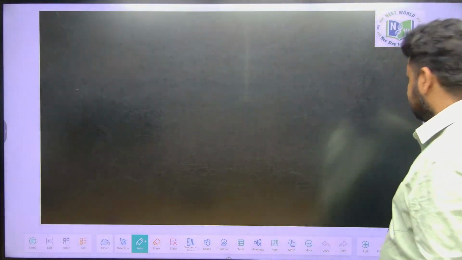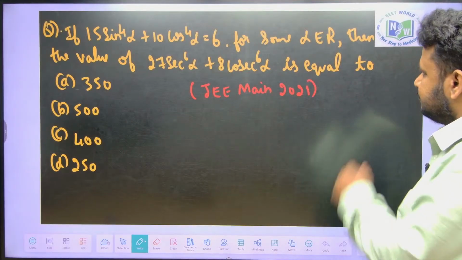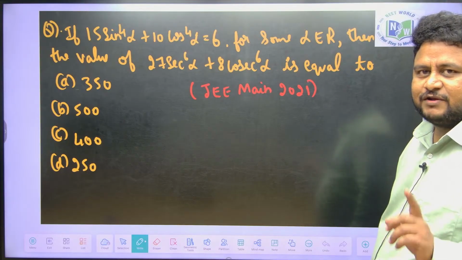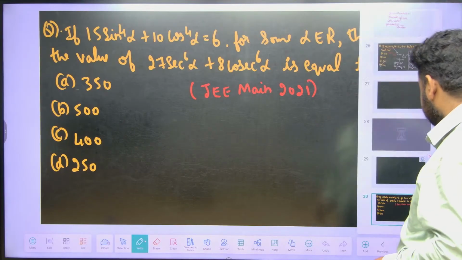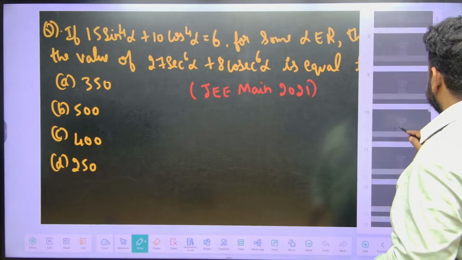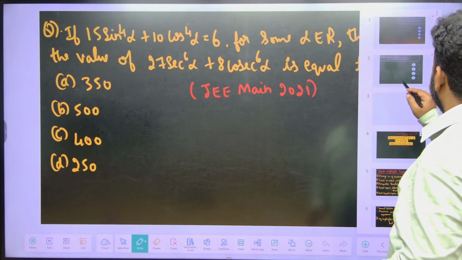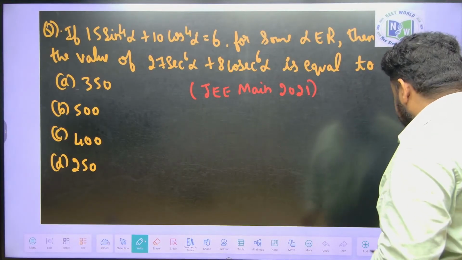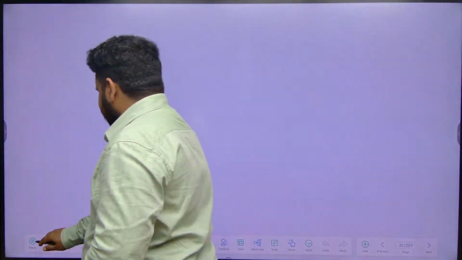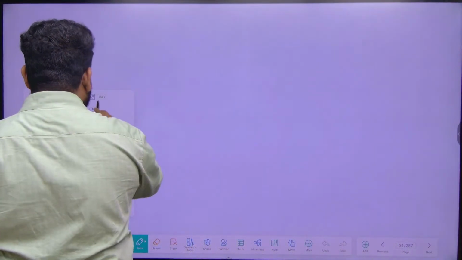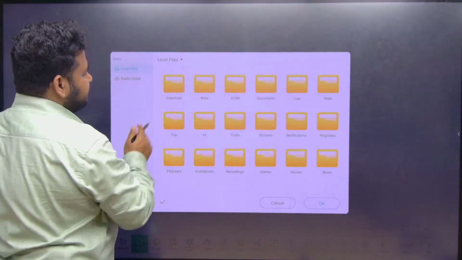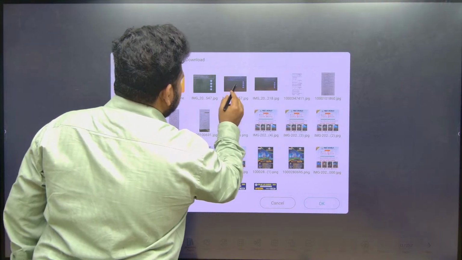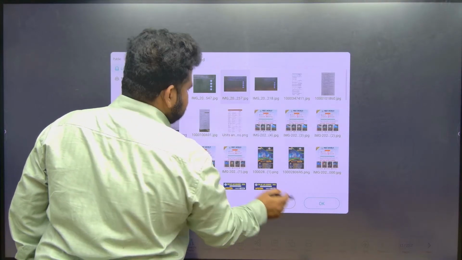Now, proceeding further. Based on that knowledge itself, you will be able to solve one question that has already been asked in your JEE Mains. Let me take up that question, which is similar to the question which we already solved, like the concepts we discussed in the class. So see here, I think this is the question. Yes, this is the question.